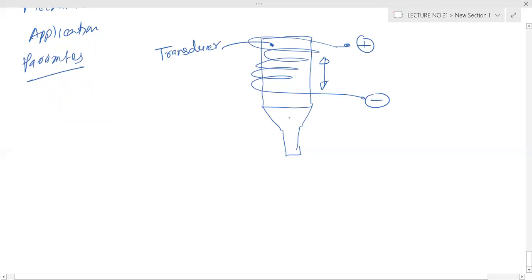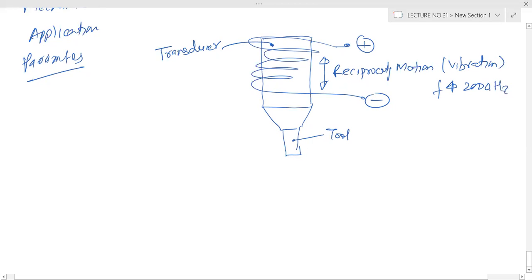This is your transducer. This is your tool, and this is your reciprocating motion, that is vibration, and the frequency is more than 20,000 hertz, very high frequency.